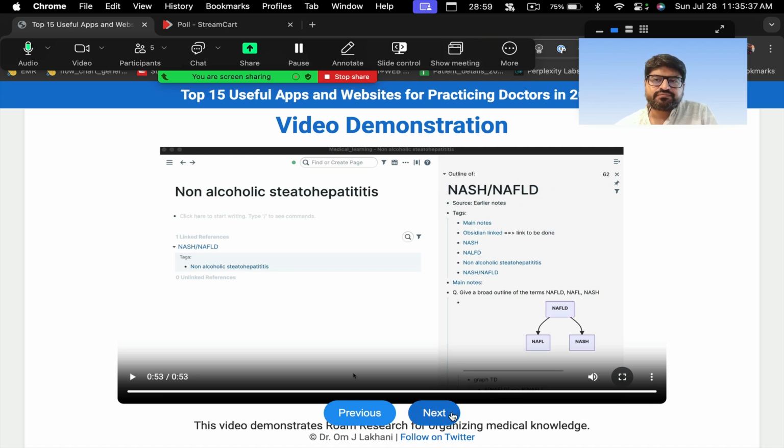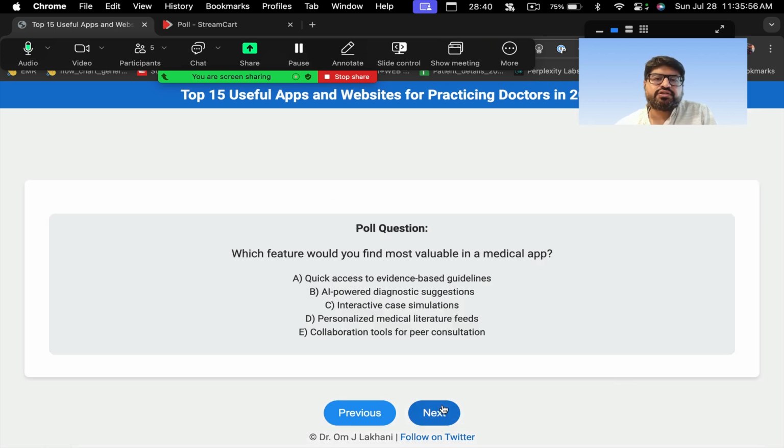So this is Roam Research, very popular, has been around for a long time, and I think you should probably pay for it if you're somebody who does a lot of research, or if you do a lot of presentations and other things. This is an app which I think should be very, very useful in your day-to-day life. Okay, so this is about Roam Research.